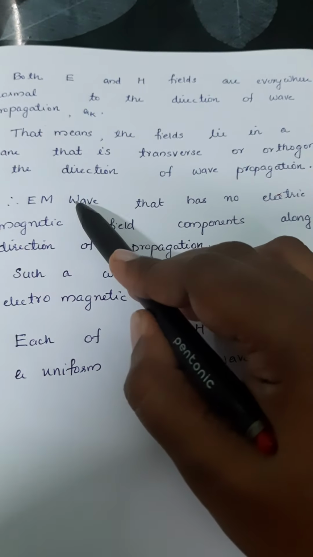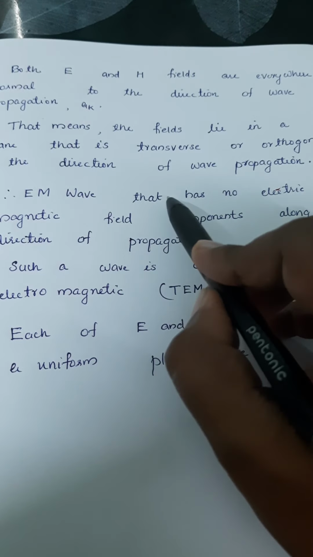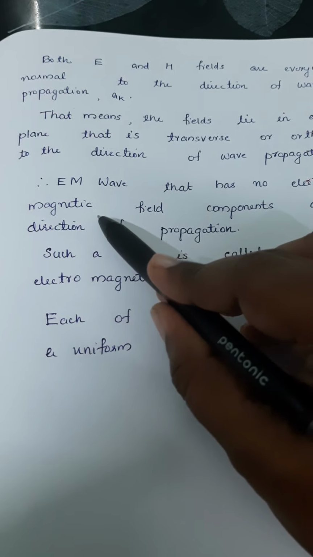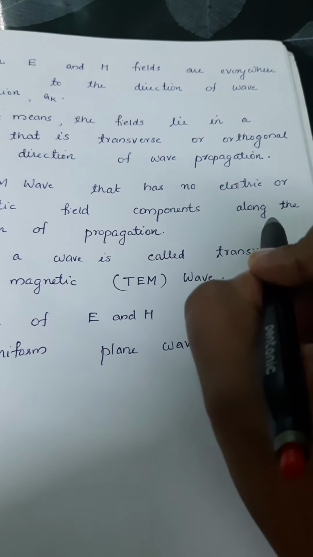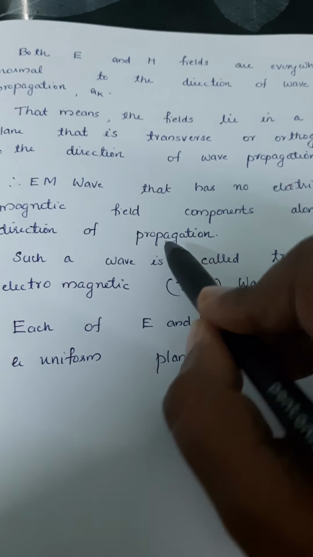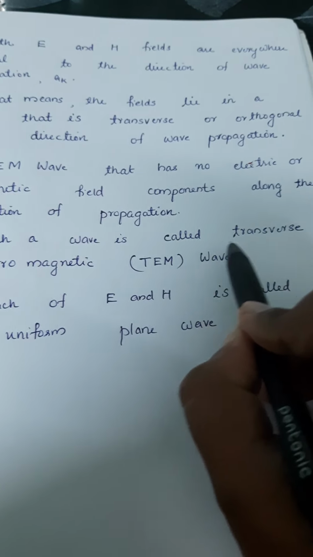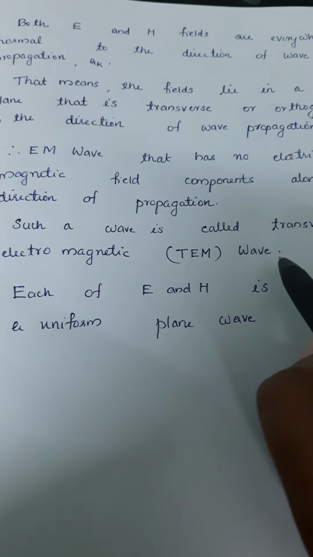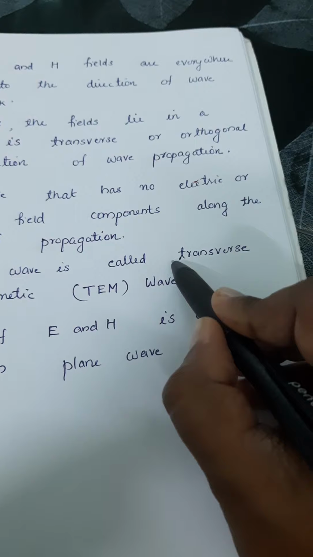Therefore, an EM wave that has no electric or magnetic field components along the direction of propagation is called a transverse electromagnetic or TEM wave, and this is very important.